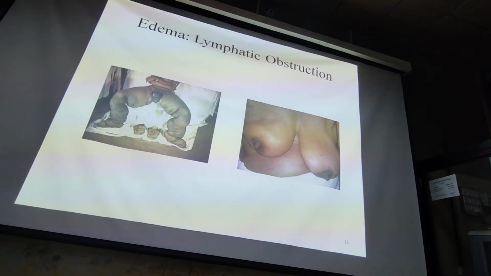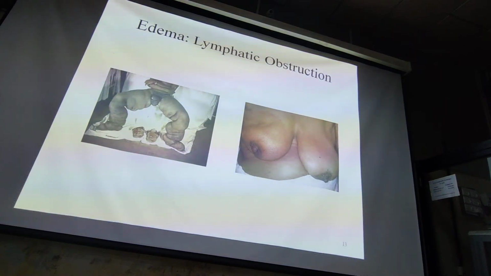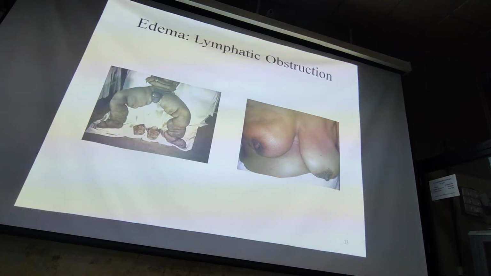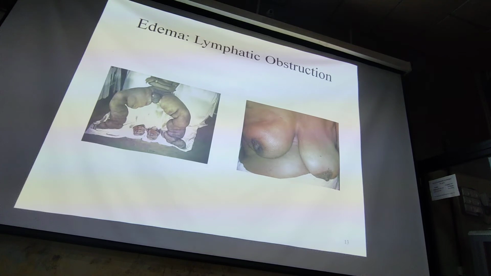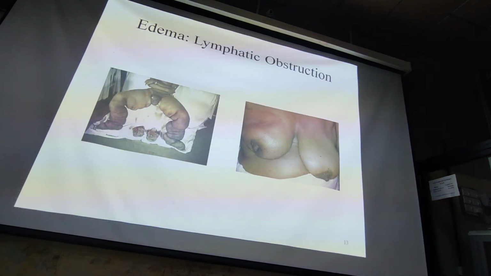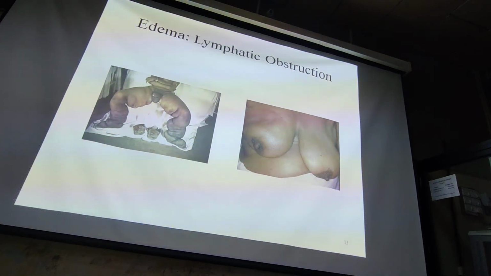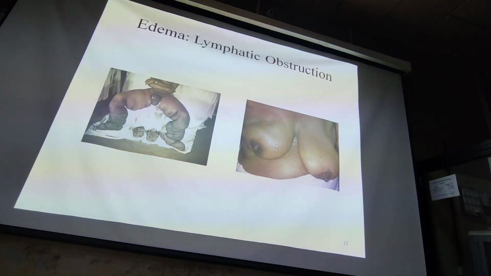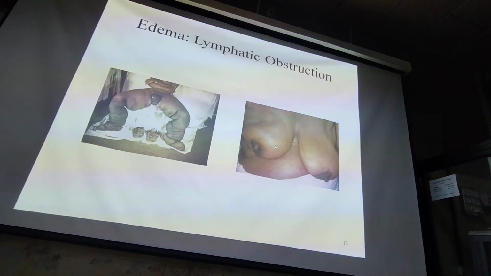So on the left side, the photo shows elephantiasis. It is due to obstruction to lymph. There is lymphedema. It occurs in filariasis. On the right side, peau d'orange, the orange appearance like the skin of the breast. It is also due to the obstruction to lymphatic drainage of the breast.